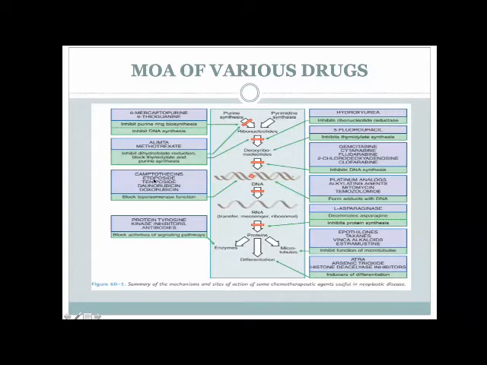Then you have drugs like etoposide, teniposide, and daunorubicin. They block topoisomerase function in the formation of DNA. And then there are others such as cytarabine and fludarabine, which are again inhibiting DNA synthesis. And the last ones I wanted to mention, which are important agents, are platinum analogs and alkylating agents, which form adducts with DNA. So this is one diagram which will be useful for you to remember the site of action of various drugs. All right.